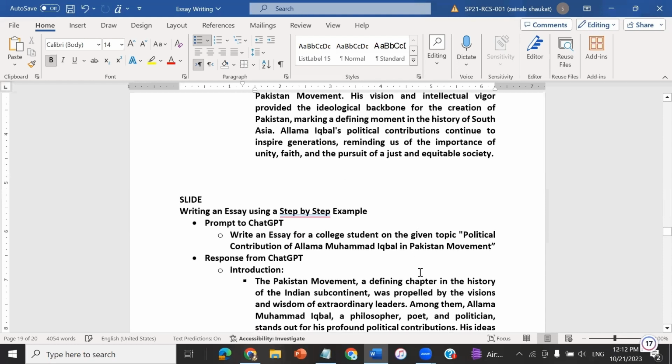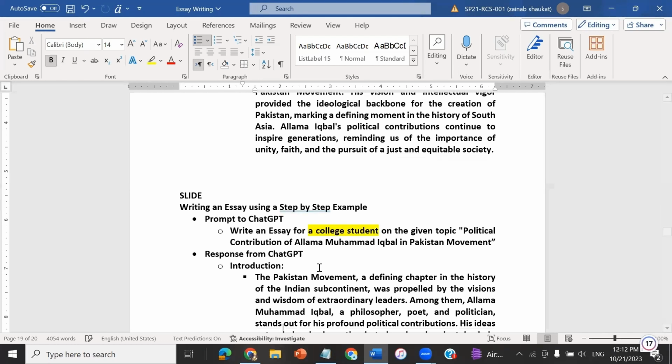If I use the same prompt but change it for a college student, you can see here I have changed this prompt. Rather than writing higher secondary school student, I have written college student. The response I got from ChatGPT has changed.